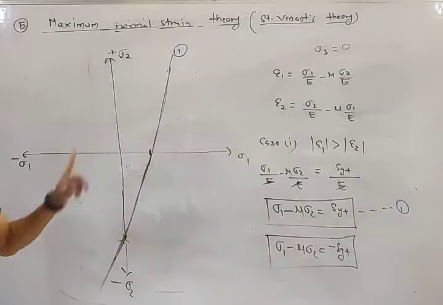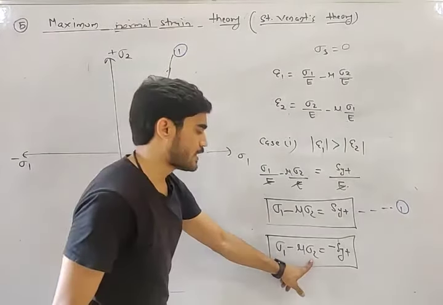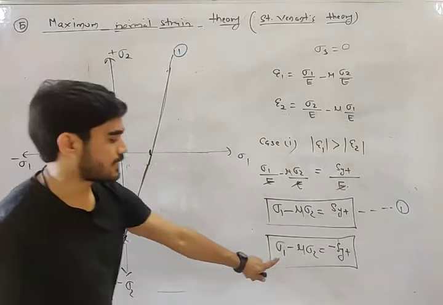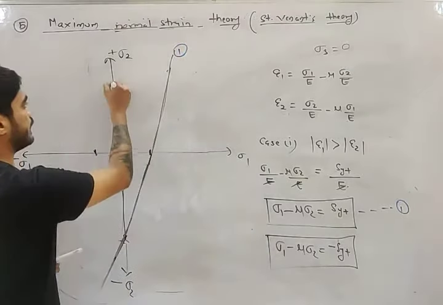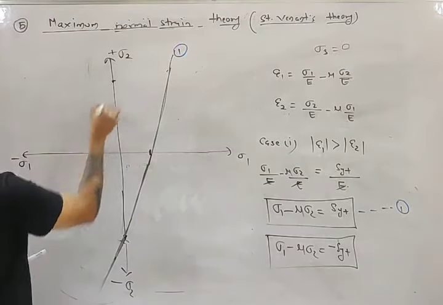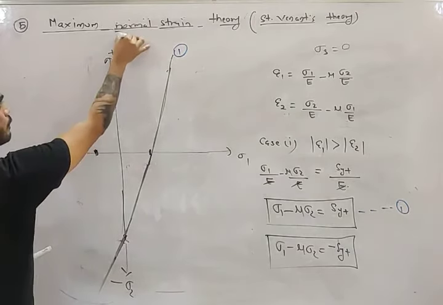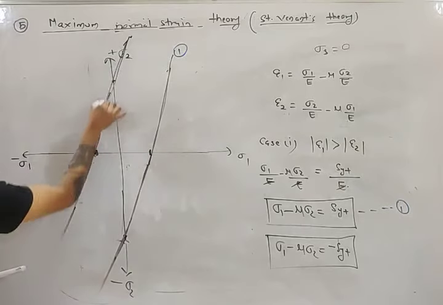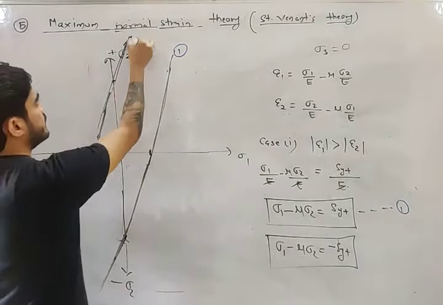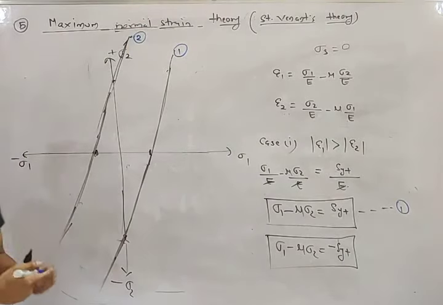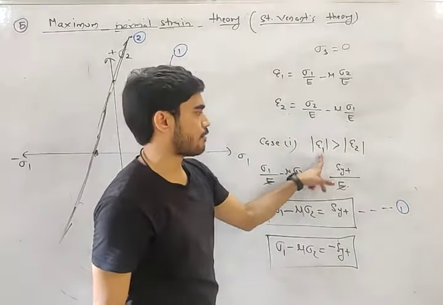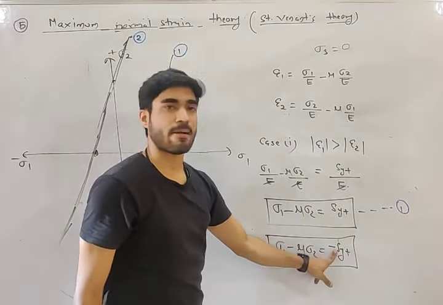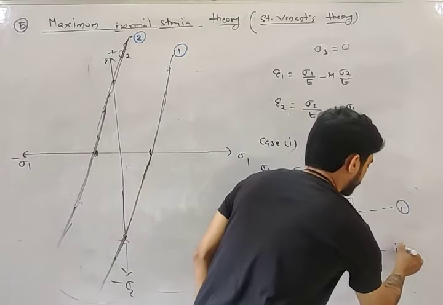Now plot this here. What you will get, my friend? If sigma 2 is 0, sigma 1 will be minus SYT. And if sigma 1 is 0, sigma 2 will be SYT by mu. So you will get this. This is the second straight line. Do you understand this? We are assuming the first case, epsilon 1 greater than epsilon 2, but it can be tensile and it can also be compressive. So we are getting these two straight lines.